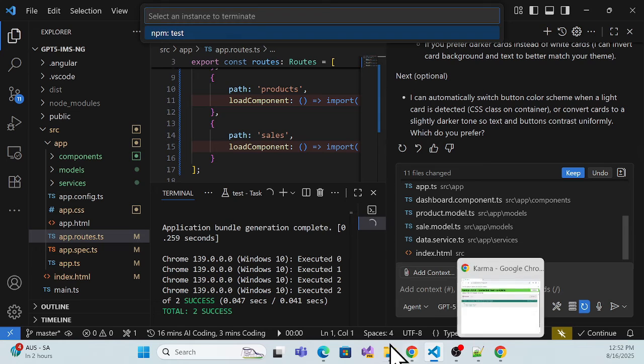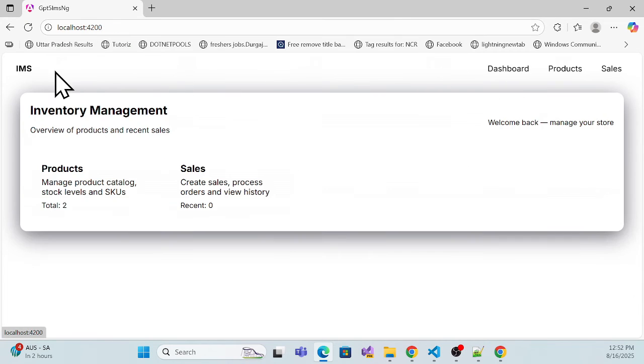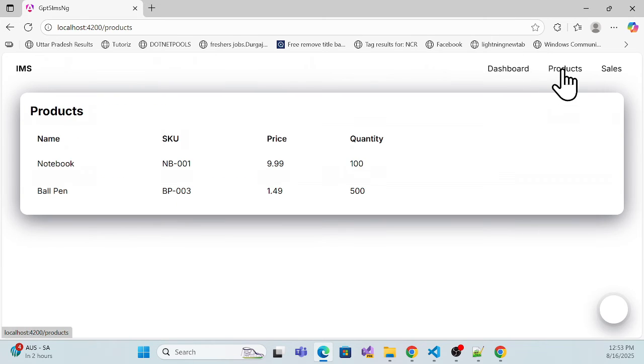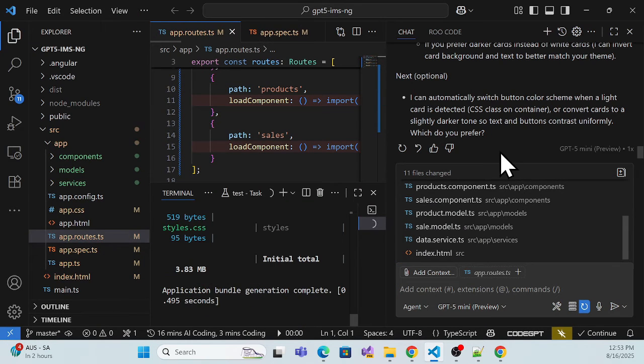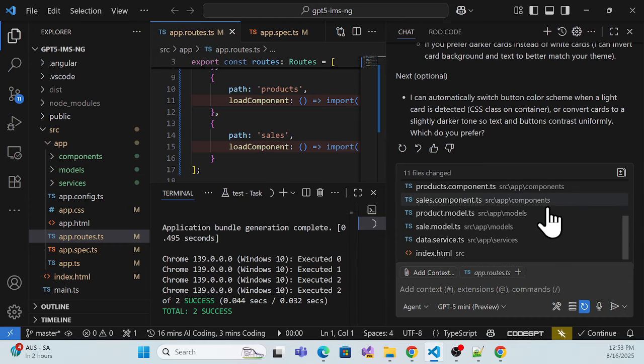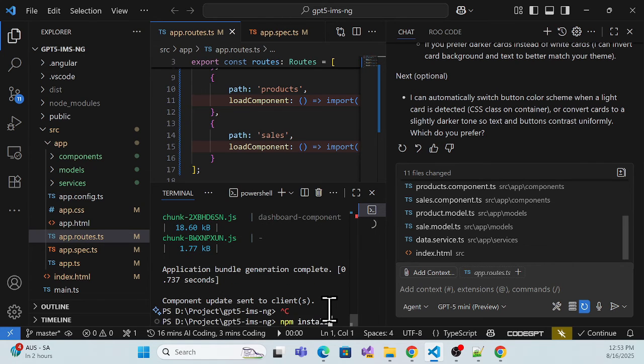And see if it is as expected. If I go back, refresh, and go to that product, I think it is not up to date, so let me properly save it, and if required I can just run it again.